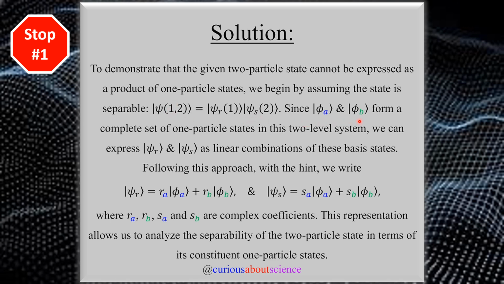And since the phi A, phi B form a complete set of one-particle states in a two-level system, we can express the psi as a linear combination of these basis states. And following this approach with the hint, we write, well, if the R is over here, we write some coefficient RA for phi A and RB for phi B. Similarly over here, SA phi A, SB phi B. Pretty cool there. And of course, we define the notation here such that all the coefficients are complex coefficients, so they belong in C. This representation allows us to analyze the separability of the two-particle state in terms of its constituent one-particle states. So let's see if this holds up.